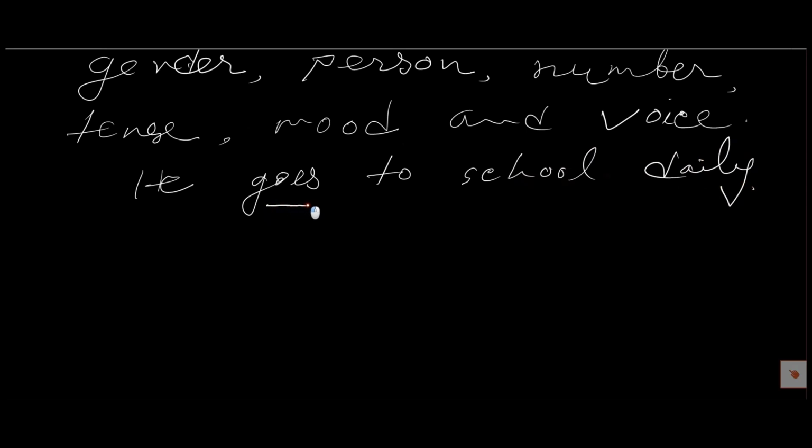Here, goes is a verb, and it is used according to the tense, person and number, so it is a finite verb.